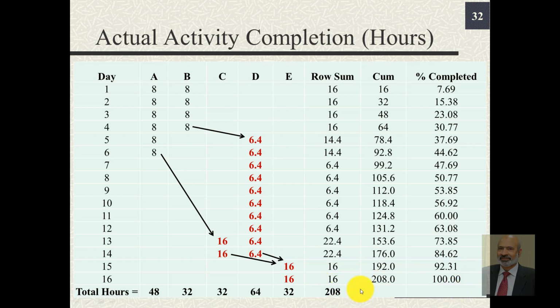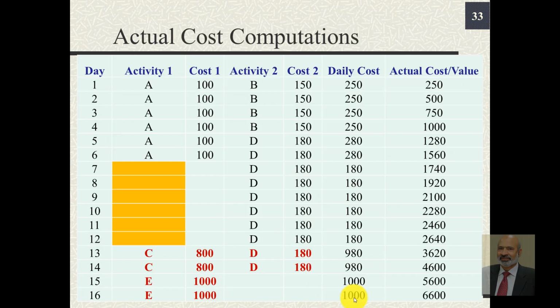So overall, notice again we end with earning equivalent of 208 hours. Here the same thing, but we write the associated costs: A for 6 days, B for 4 days, D for 10 days. These 8 were initial days and these 2 are additional days. Then C gets compressed in 2 days but at a cost of $800 per day, and E compressed in 2 days at a cost of $1,000 per day. So overall, if you add up your cost, your project would get completed in $6,600.